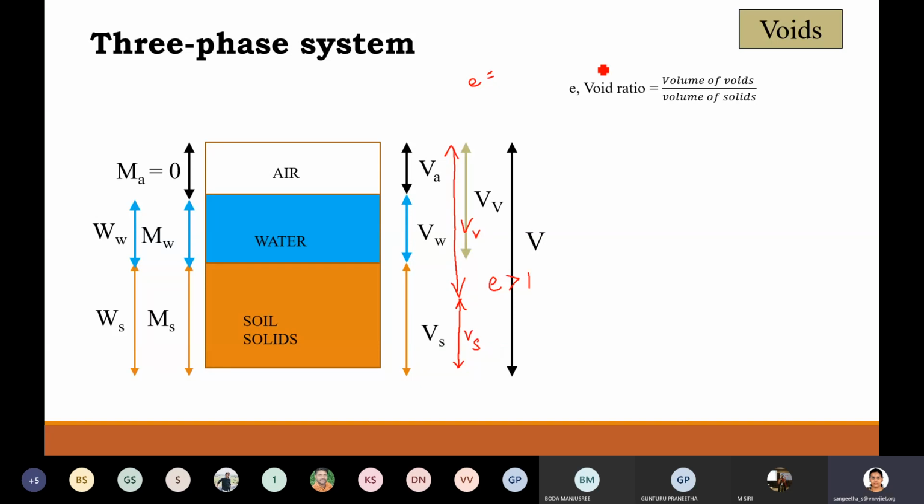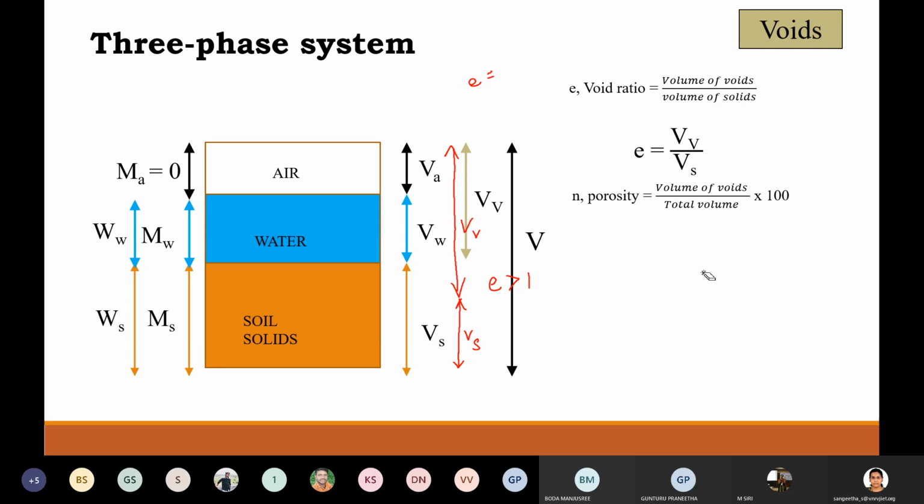And generally we do not represent void ratio in terms of percentage, because if we represent something in percentage, generally we do not refer to it as greater than 100%. So we will not represent void ratio as a percentage. In terms of letters, void ratio is VV by VS, where VS indicates only the solids volume.